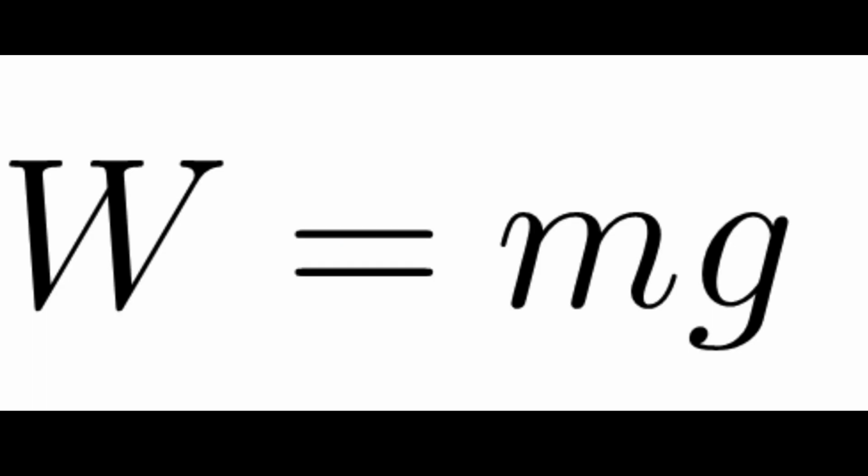It changes with the gravitational acceleration. So there is a difference between mass and weight. Mass is the sum total of all the atoms and molecules of a particular body, whereas weight is a force.